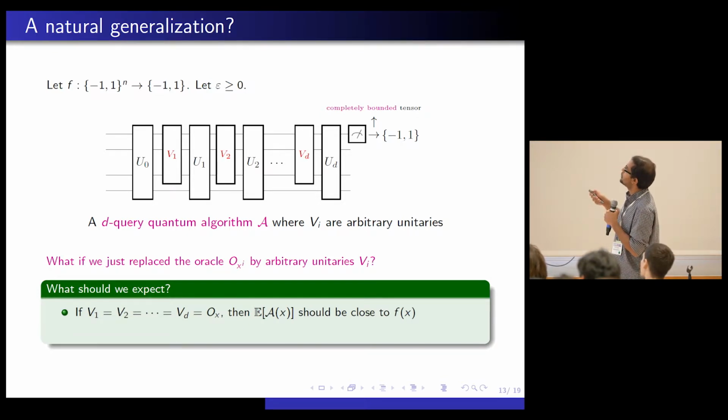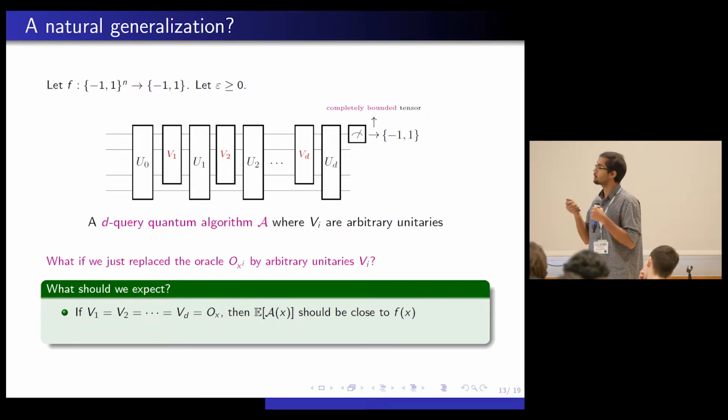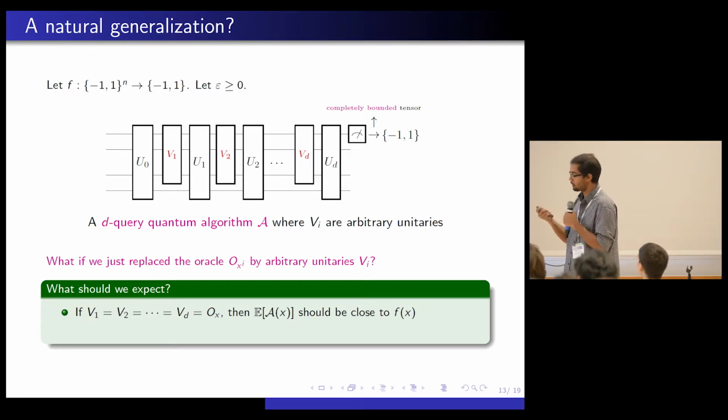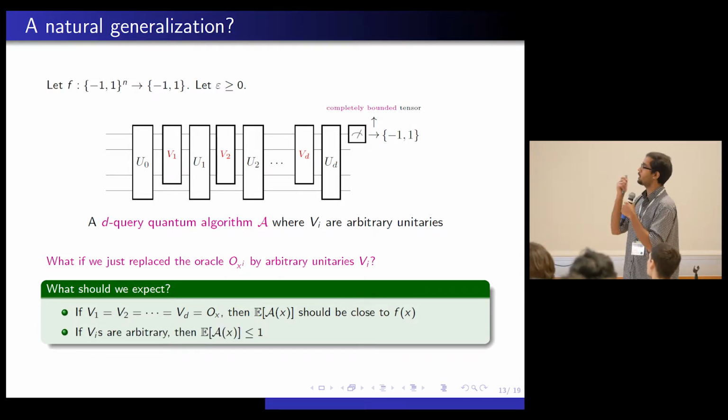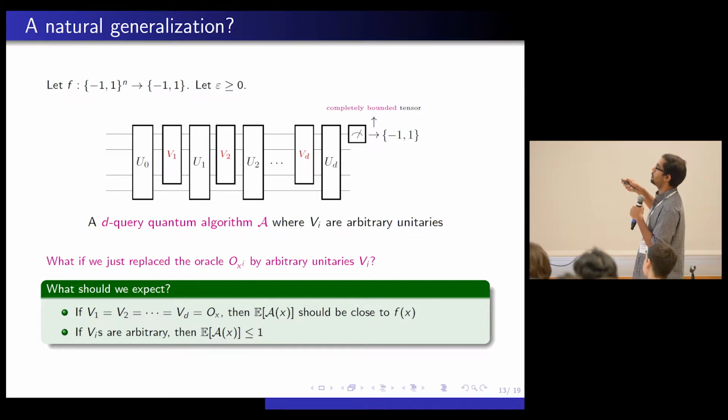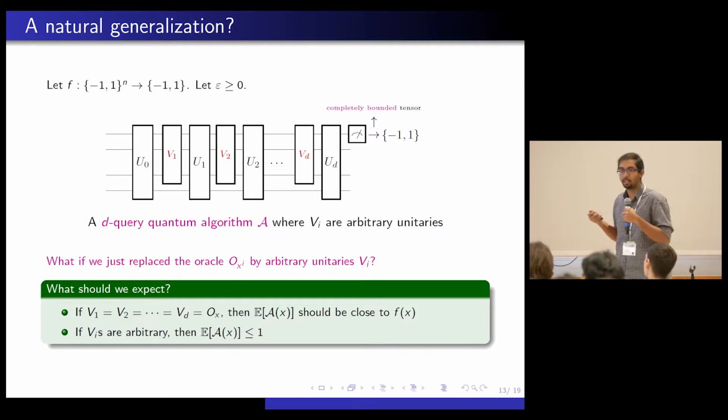And the conditions that we are enforcing here are: One, if these V_i's are equal to the oracle O_x all the time, so it's O_x, O_x, O_x all the way, then this is a standard quantum query algorithm, so this expected value should be close to f(x). That's the first condition that we want. But even otherwise, as Aaronson and Ambainis realized, you don't need to enforce this condition. V_i's could just be arbitrary. But at the end of the day, you're going to get a random variable here. So the expected value still has to be bounded, it should be at most 1.